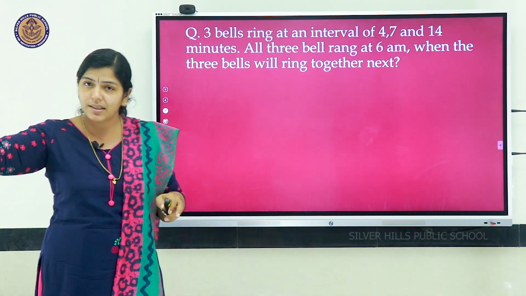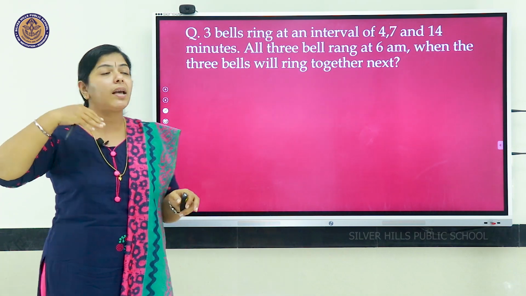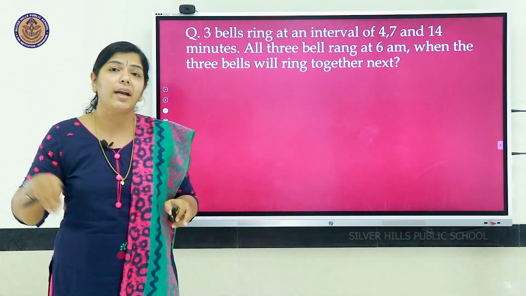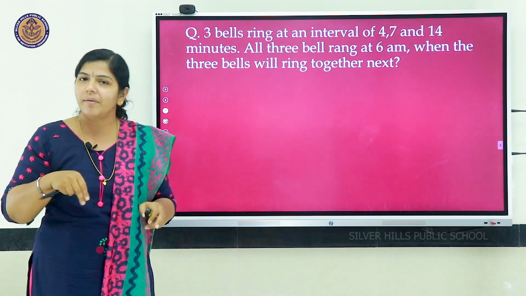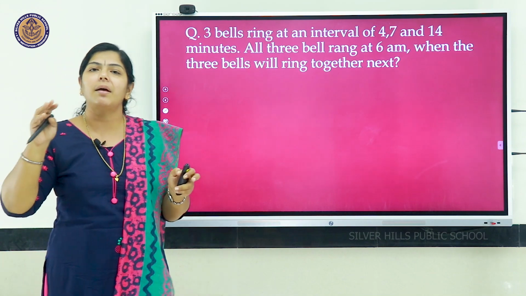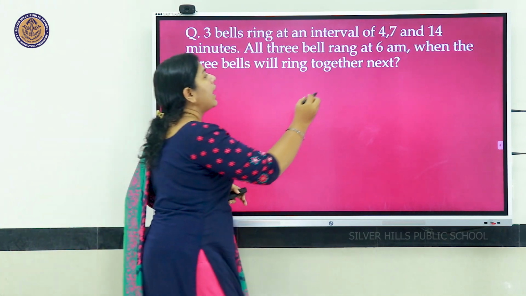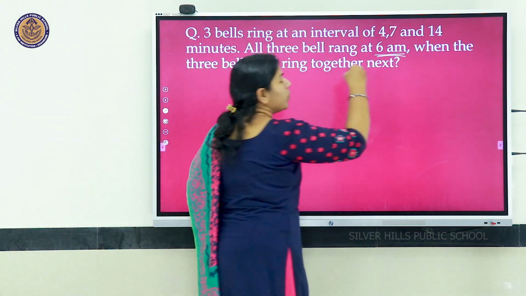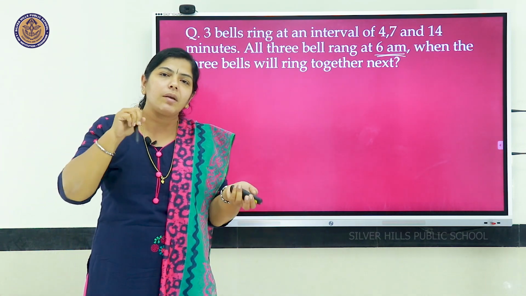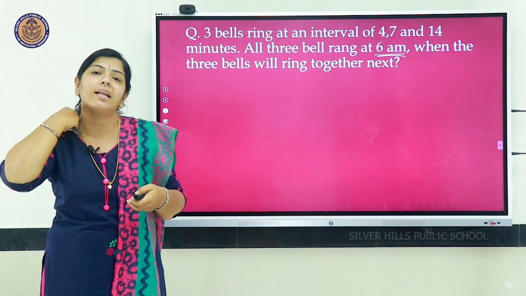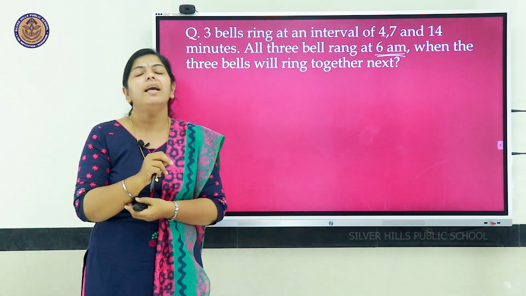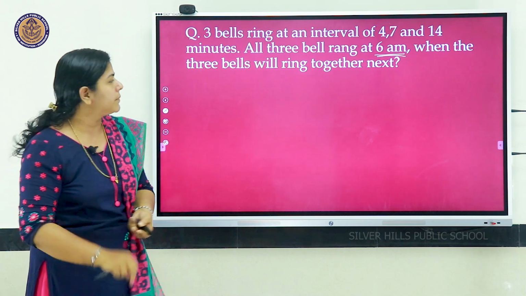That is after 6 am, something more than the given quantity. So, what do we have to find here? The LCM. Yes, we have to find the least common multiple. If you are asked to find something higher than the given quantity, you have to find the LCM of those numbers.